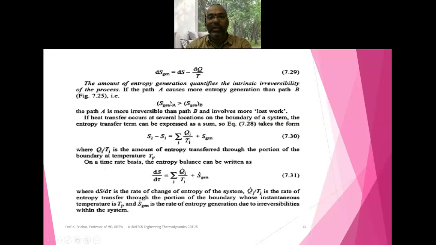So whenever there is lost work, whenever more irreversibilities are taking place or are present within the system, and more work is lost, automatically the entropy of that system or body will be more as compared to the remaining body. Based on this concept, we can say that the entropy generation within body A is always greater than the entropy generation within body B. Like that, we are able to give the equations for the entropy generation.